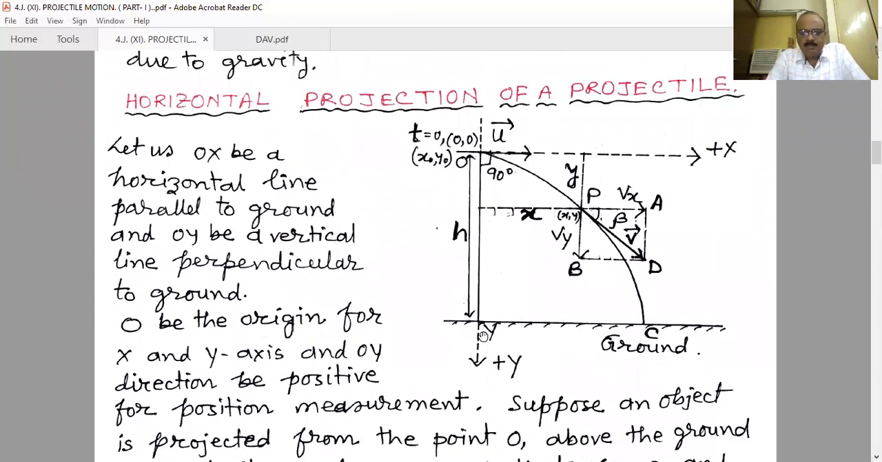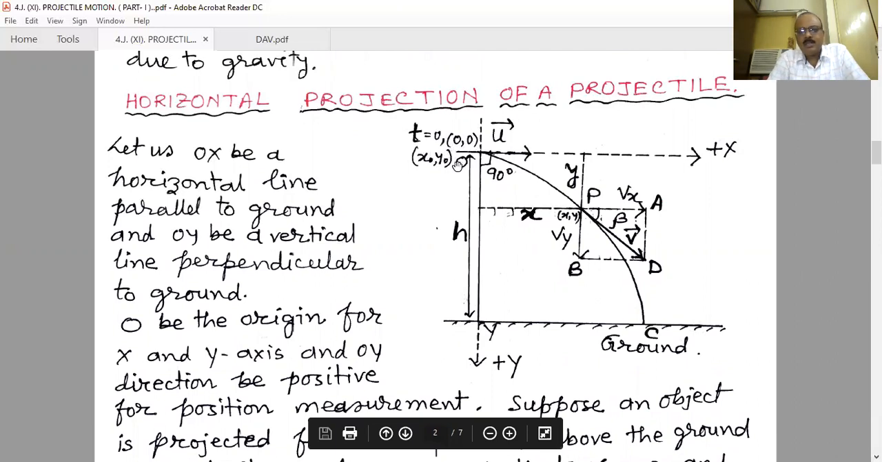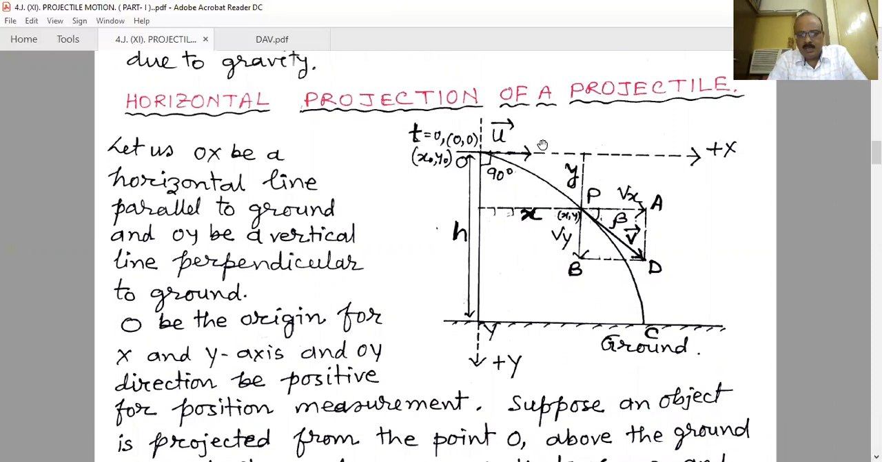Look at this figure. Let there be a tower or any high place at height h from the ground, and there is an object. The initial velocity is u, and it is parallel to the direction of the ground. This type of projection is known as horizontal projection, and that object is a horizontal projectile. Let OX be the horizontal line, parallel to the ground, and OY be a vertical line perpendicular to the ground.